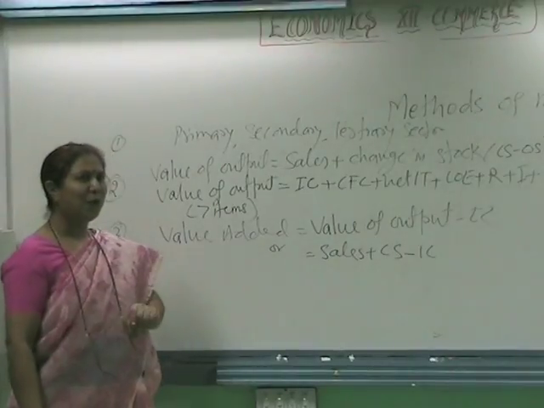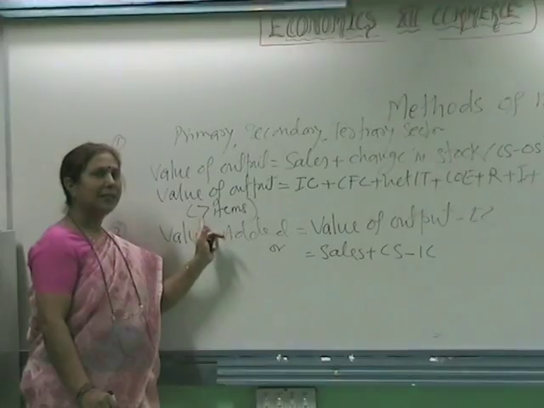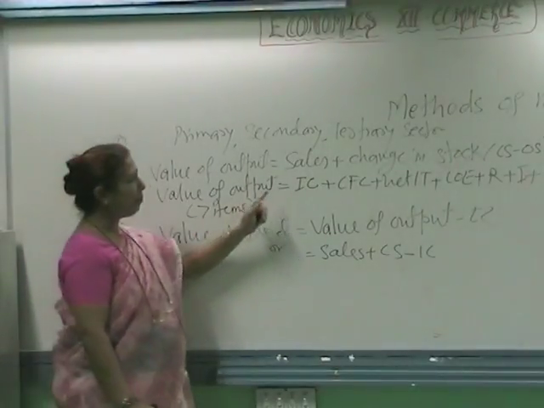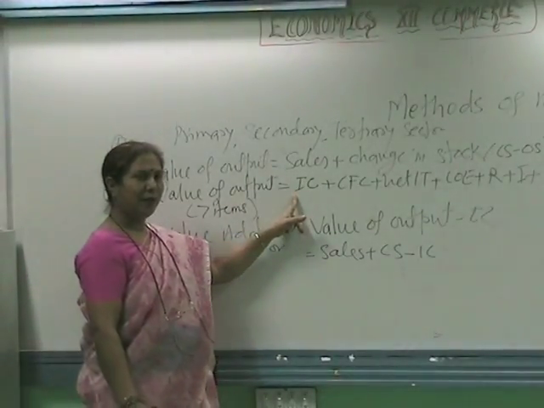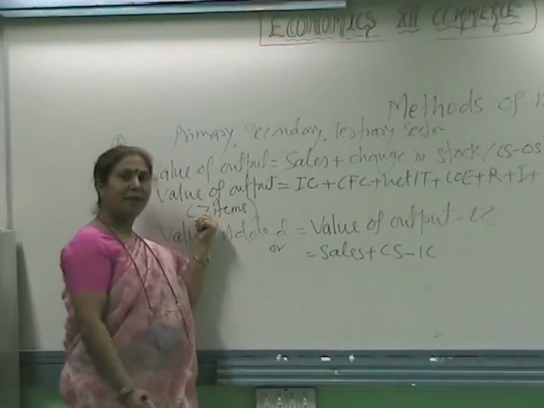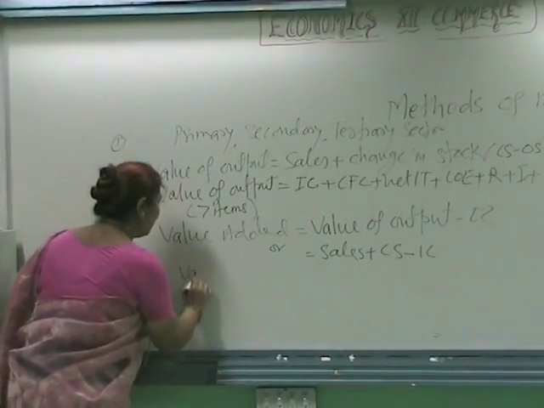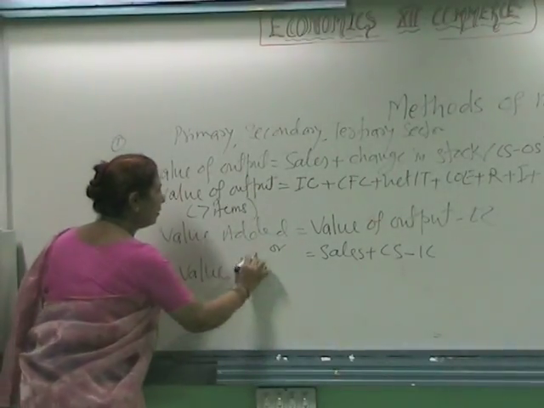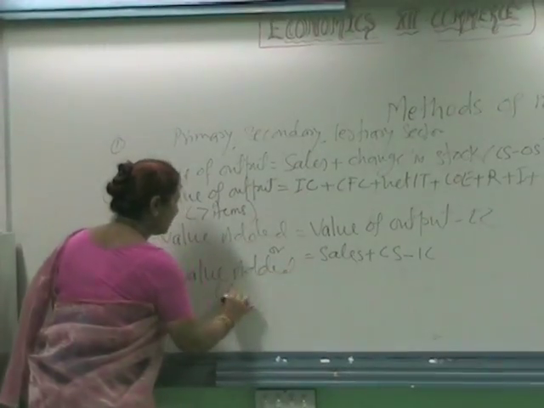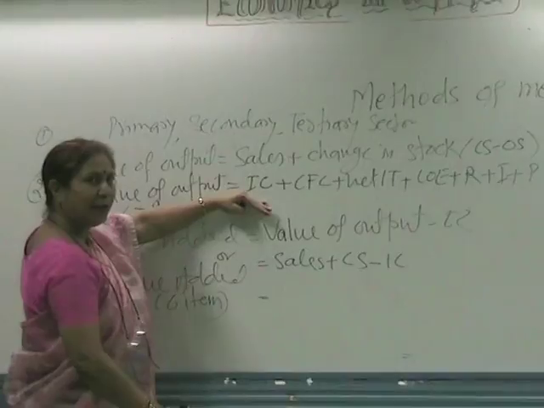Or the third formula: value of output has 7 items. If you subtract intermediate consumption, you will get value added. So how many items will be there in value added? 6 items. Which are these 6 items? Leave intermediate consumption.